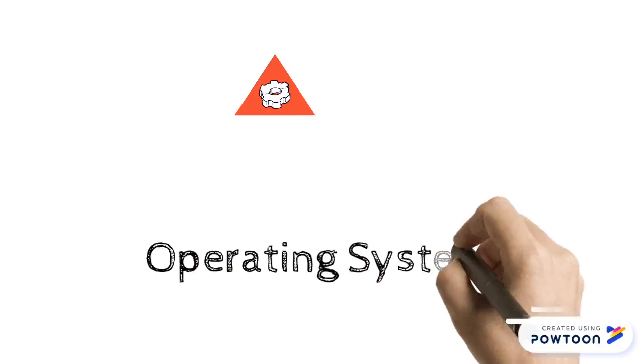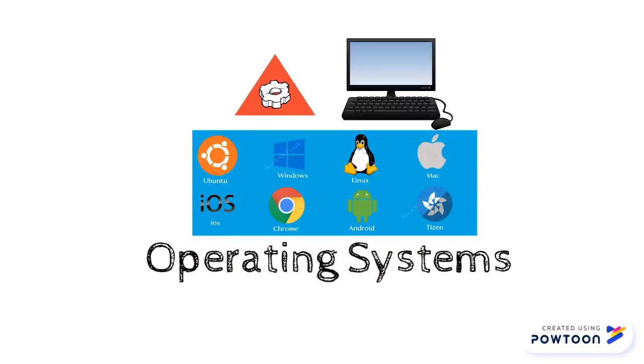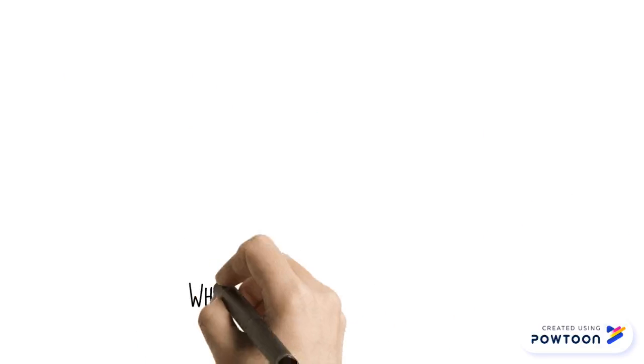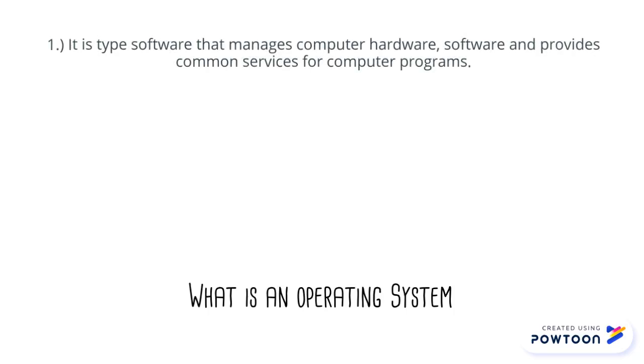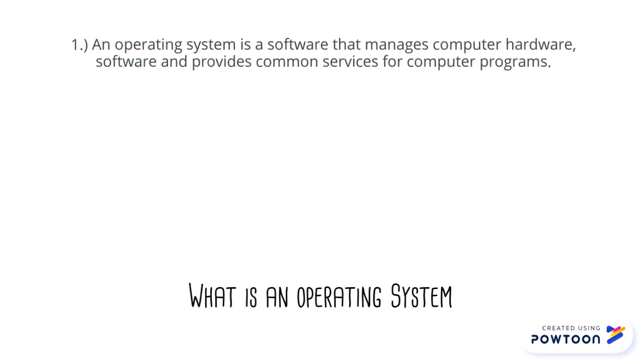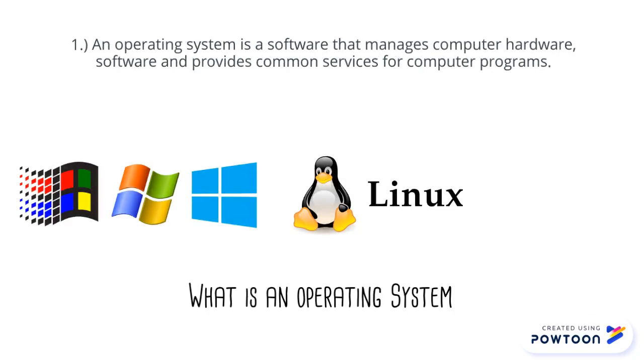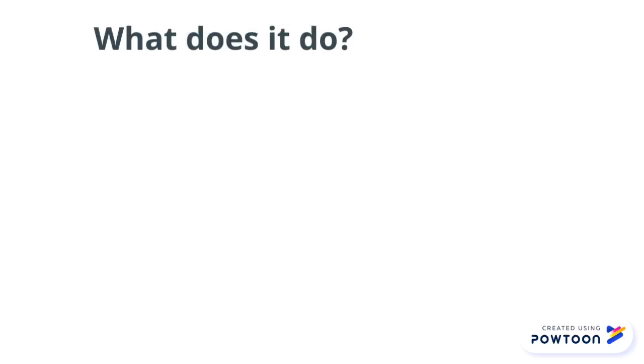Operating systems. So what is an operating system? It is a type of software that manages computer hardware, software, and provides common services for computer programs. Examples of which include Windows, Linux, and Mac OS. So what does it do?